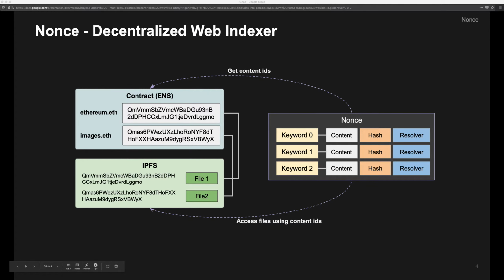Nonce is designed to work on Ethereum name service, which has human-readable names for long hash values. Some of those hash values refer to the addresses of resources on IPFS. So that's how Nonce scrapes and analyzes data on IPFS.